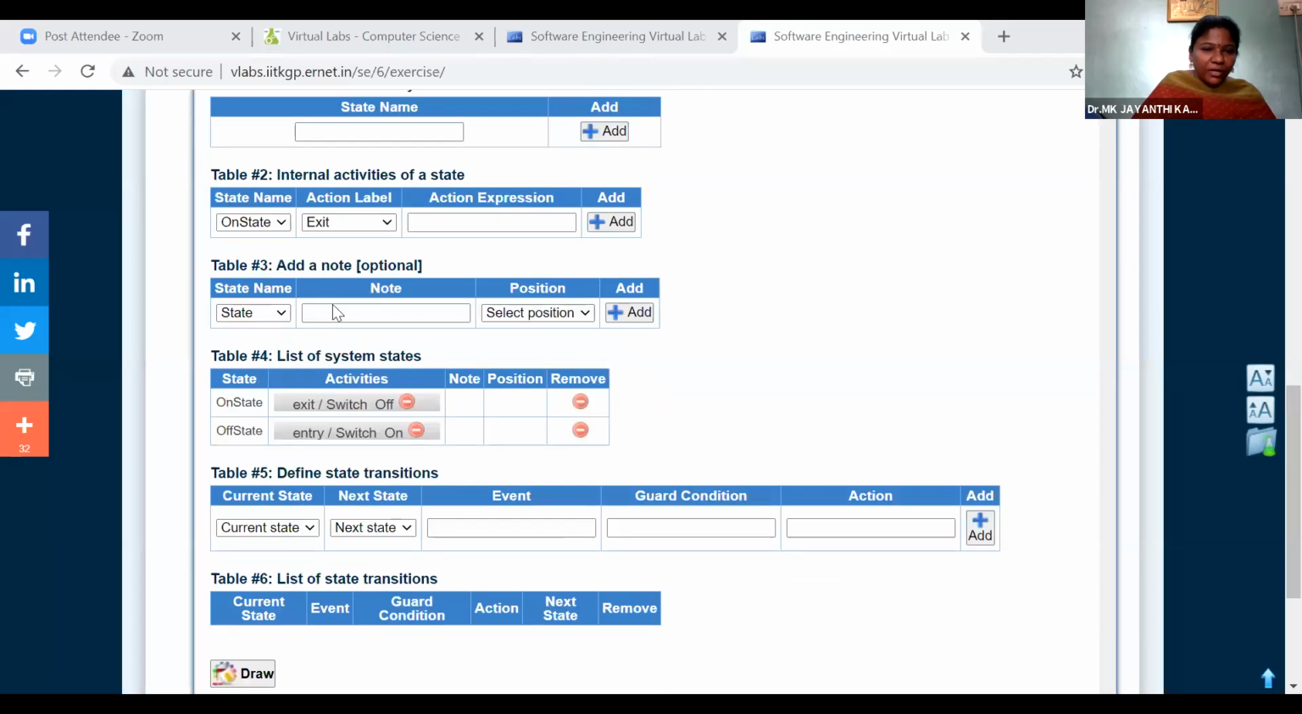Then we would like to add some note. What kind of note can we add to on state? Can you tell me? Before switching on the light, what will we do? We will check whether the current is there, whether power supply is there. Or what kind of condition can we check? Is there any constraint or precondition to be checked? That we can mark as a note. Anybody can answer? Swati?